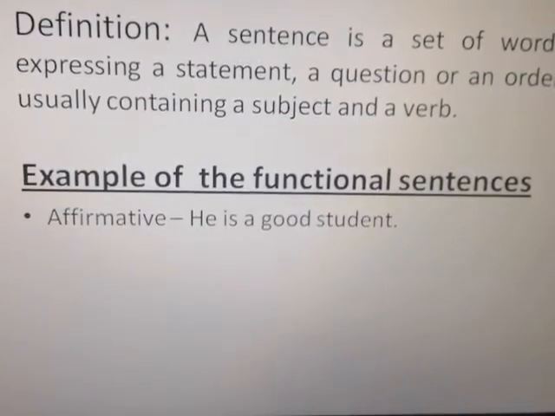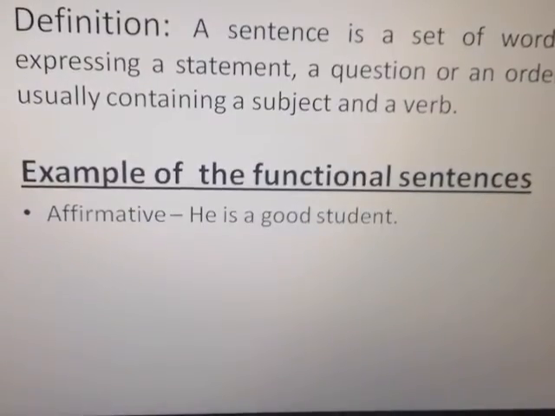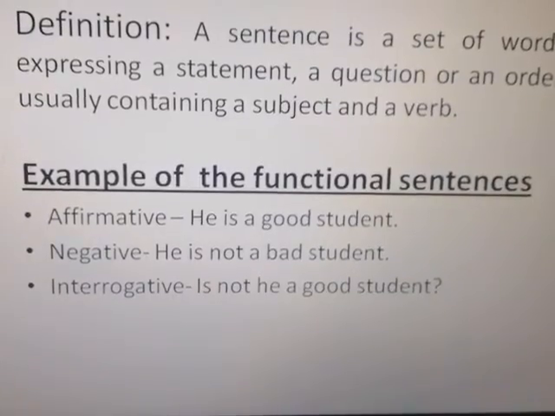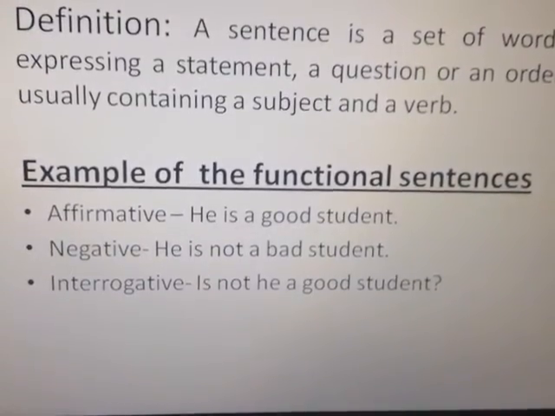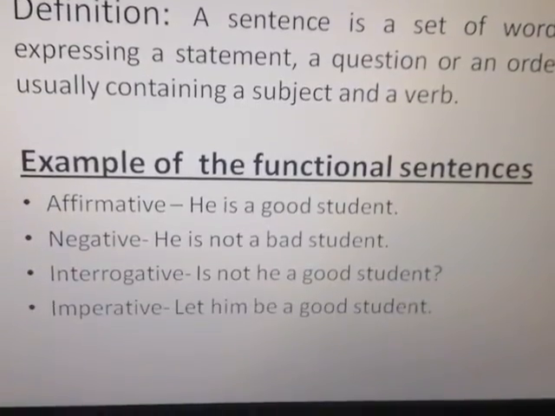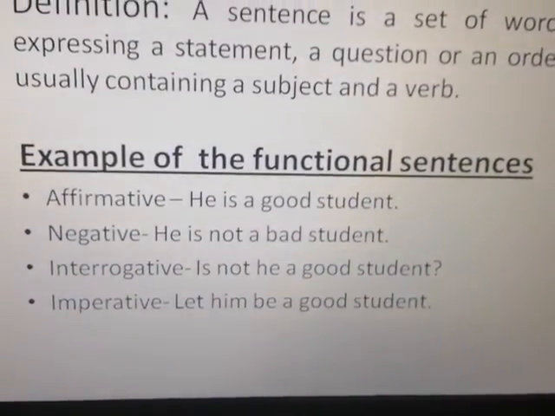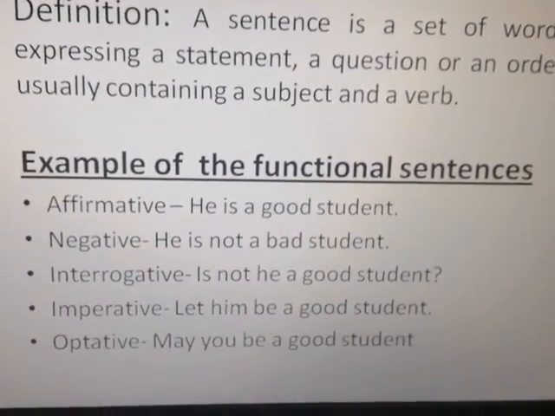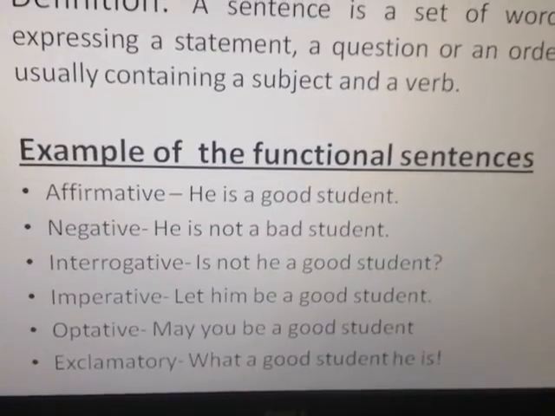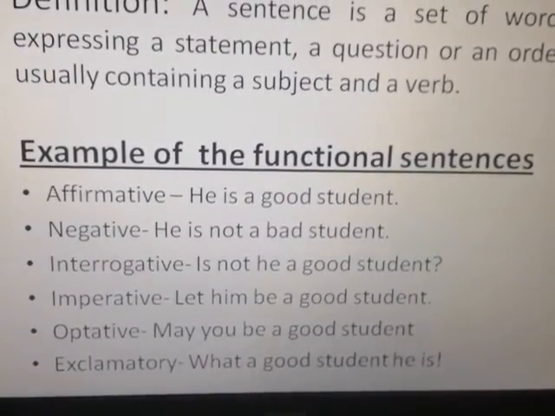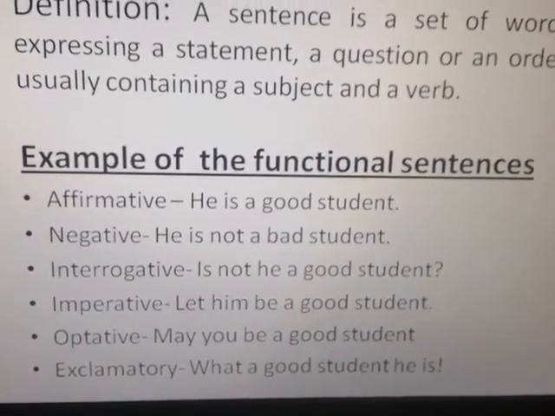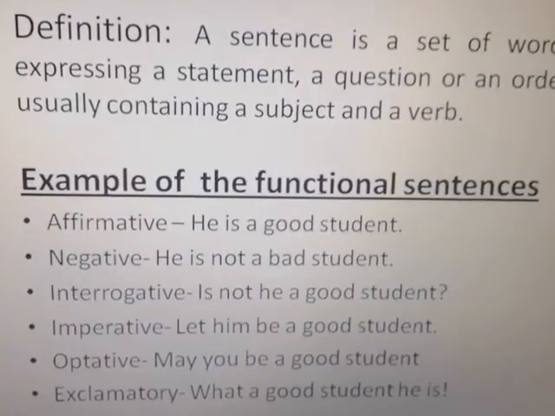Okay, affirmative: he is a good student. Negative: he is not a bad student. Interrogative: is not he a good student? Imperative: let him be a good student. Optative: may you be a good student. Exclamatory: what a good student he is. This is the example of functional sentences.